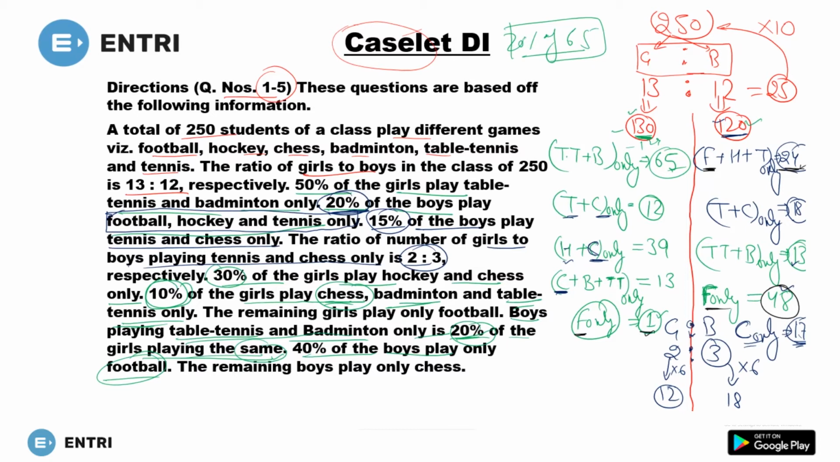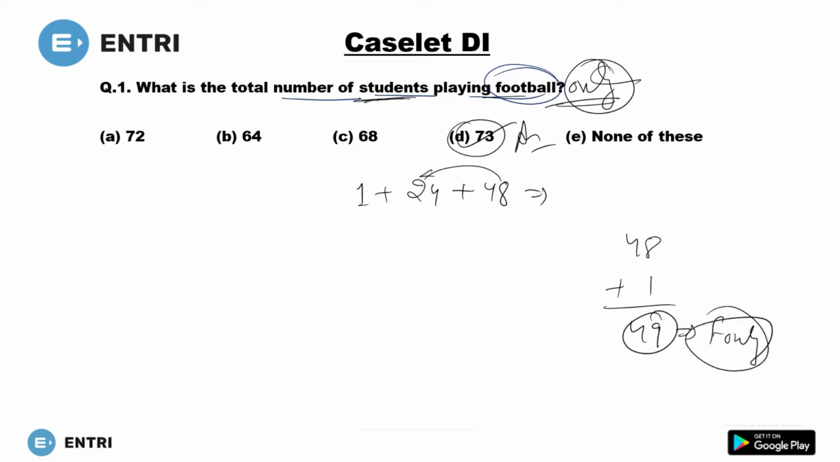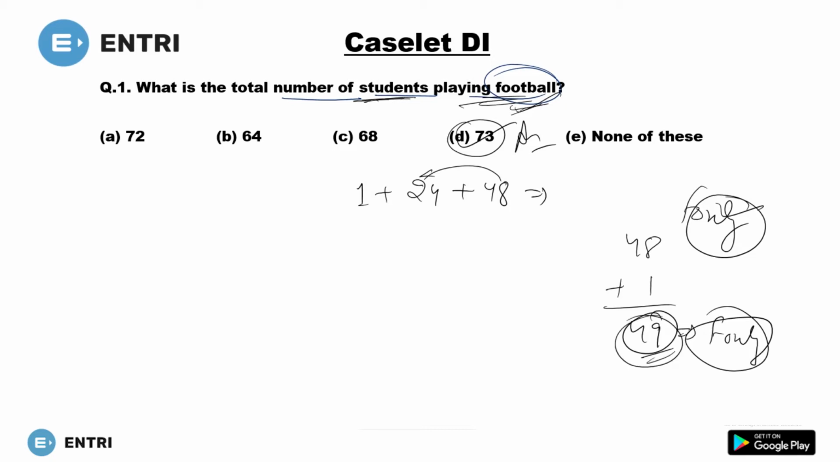One here. He had not asked football only. If he had asked the number of students who play football only, then the answer would have been this 48 plus this 1. So there are only 49 students who play only football. But he had asked you to find the number of students who play football, which means they can play other games also. If he had asked football only, then the answer would have been 49. I hope this whole concept is clear to you.